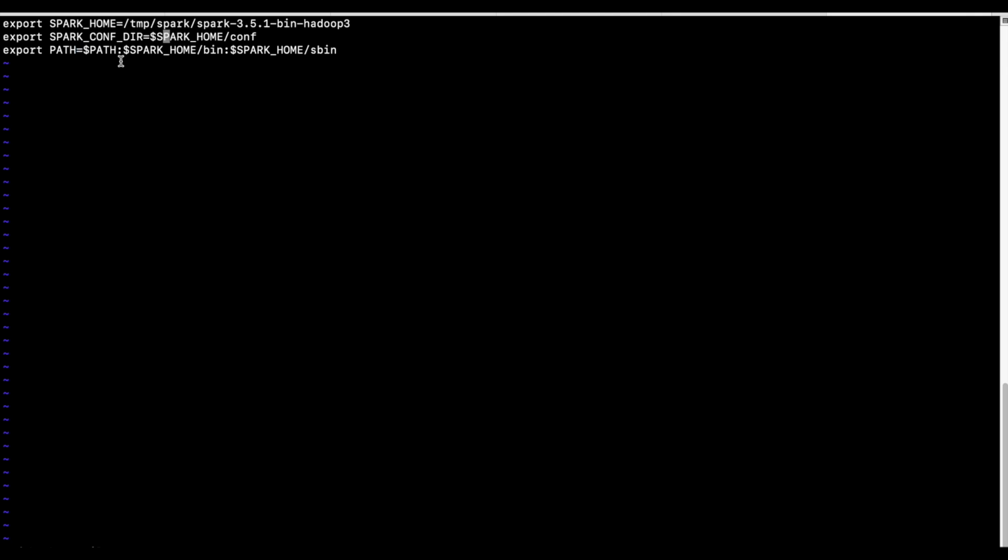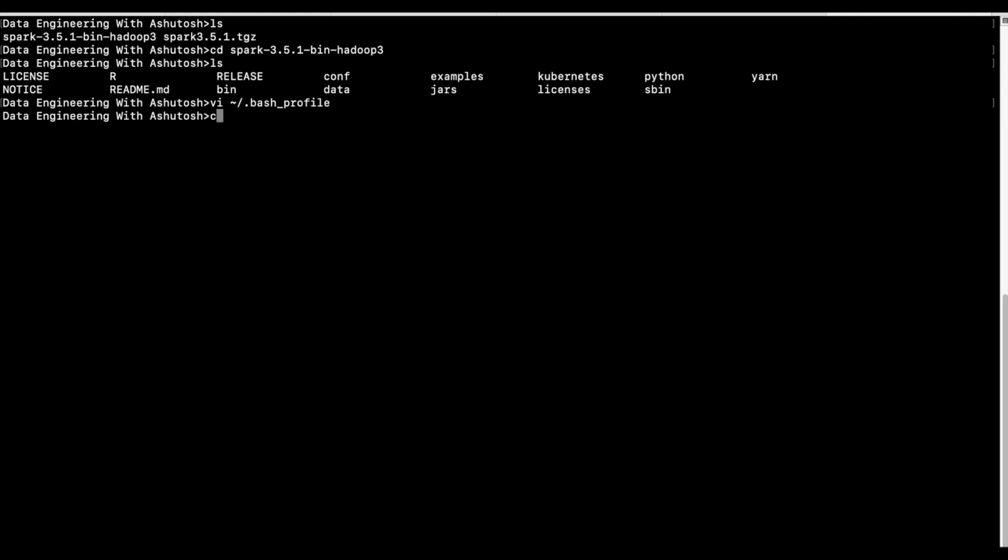Finally, since we want to run the Spark shell from anywhere on the command line, we need to set it to the path variable. PATH equals $PATH, so whatever path variable contains, and let's append bin and sbin folders of Spark Home. So that's it. We'll just execute this file once. In Mac or Linux like system, whenever you log out and you log in again, this file is automatically executed, but for now I am manually executing it. Now if you want to see what is the Spark Home, you can just see from here.